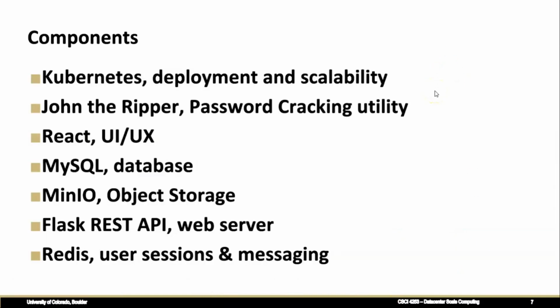So now we have a select set of components that we use. Since this is a data center project, we have several components in play. For orchestration of such components, we use Kubernetes. The underlying password cracking utility is John the Ripper in our case, which is a more CPU intensive password cracking utility. The third thing is our user experience and user interface, for which we have made heavy use of React. To store the inputs from the user and the password outputs that we get from the workers, we make use of a relational database, which is MySQL. For storing the word list and the user hash inputs as files, we use object storage buckets in MinIO. We make use of a RESTful Flask API for exposing our API interfaces, and we lastly use Redis for user sessions and message queues.